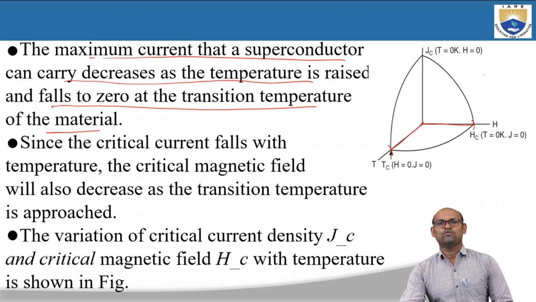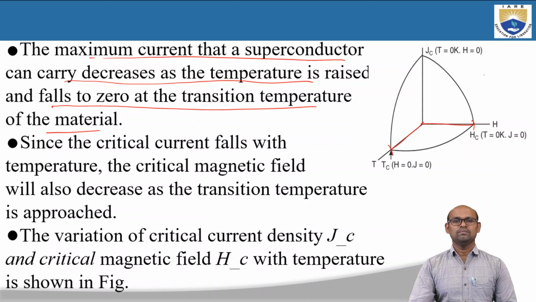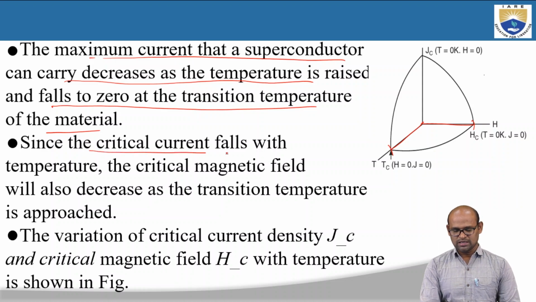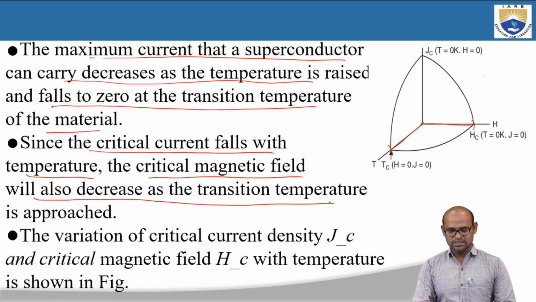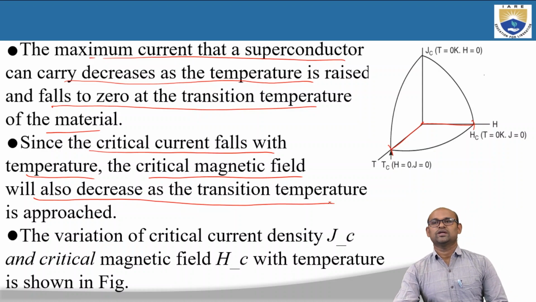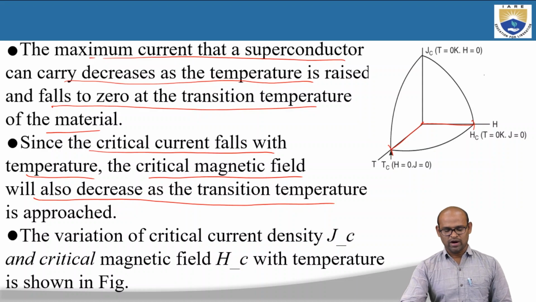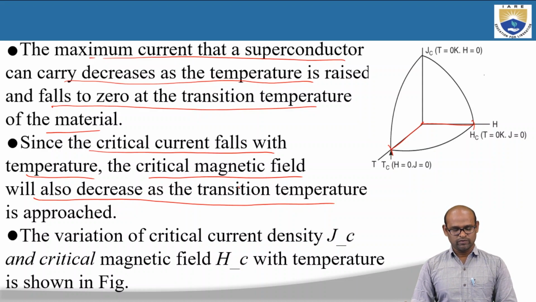Since the critical current falls with temperature, the critical magnetic field will also decrease as the transition temperature is approached. As the critical current decreases with the increasing magnetic field, we find that the critical magnetic field will also decrease as we reach this transition temperature.